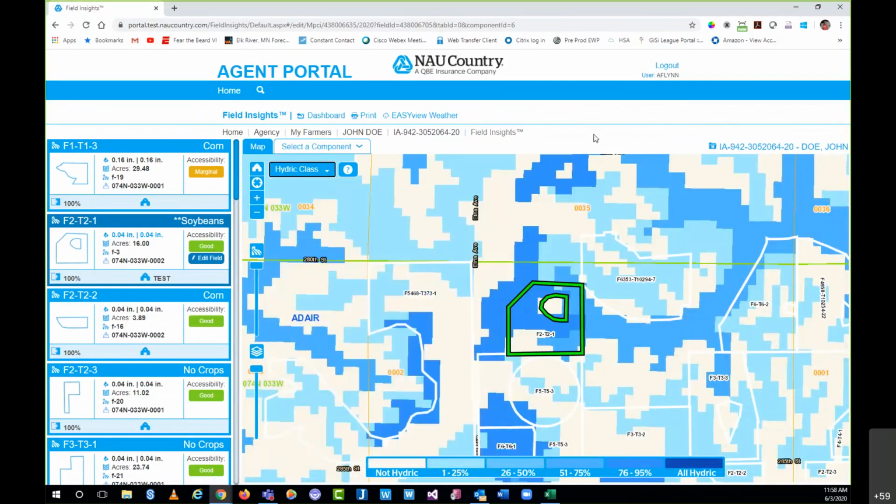But if you do have any questions, my best suggestion is first just get out there and play with it and click around. There's really not a whole lot of damage you can do to it if you're going to even use your real policy. But if you want to get out and play, that prospecting tool is a great tool to utilize. You can get out there and do whatever you want with it and really see what Field Insights is capable of. But if you do have any other questions, your marketing staff, your underwriters, they're definitely on par with knowing how Field Insights works and the different pieces of information. So I would definitely recommend starting with them.